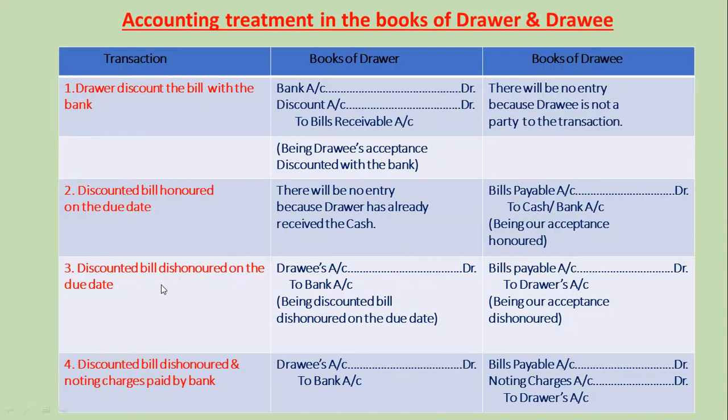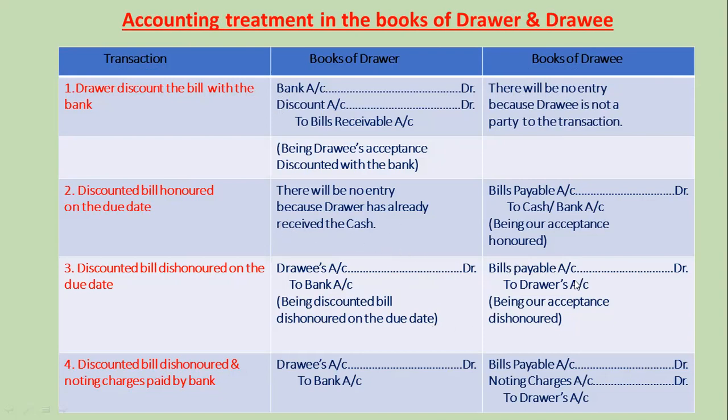Third transaction, discounted bill dishonored on the due date. Entry reflected in the drawer's book shall be drawee's account debit to bank account, being discounted bill dishonored on the due date.